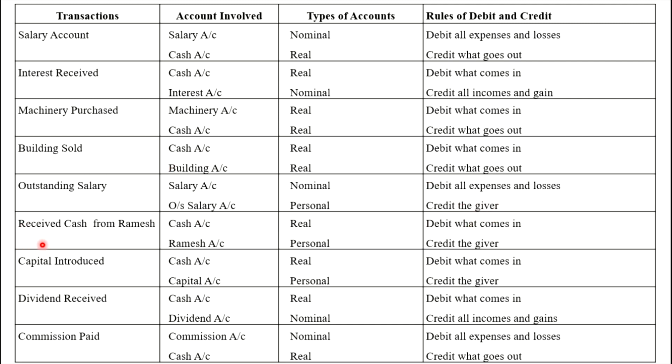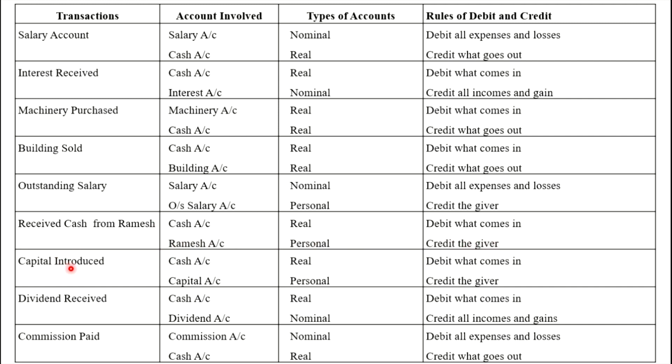Then receive cash from Ramesh. Here two accounts are involved, that is cash account and Ramesh account. Cash is a type of real account. Ramesh is a type of personal account. What is the rule of real account? Debit what comes in. Cash is coming into the business because cash is received from Ramesh. That's why cash account is debited. Here Ramesh is the giver of the cash. That's why Ramesh account is credited.